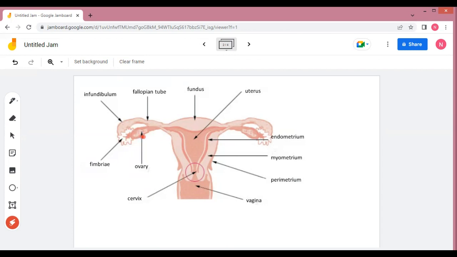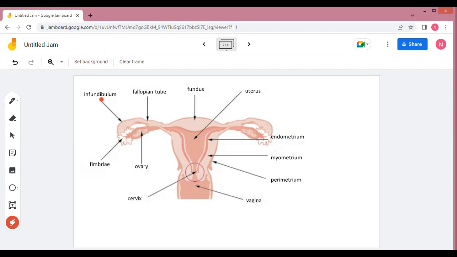The activity of this smooth muscle is increased by estrogen and decreased by the other hormone, progesterone. Now, the ciliated cells of this tube contain a number of cilia.